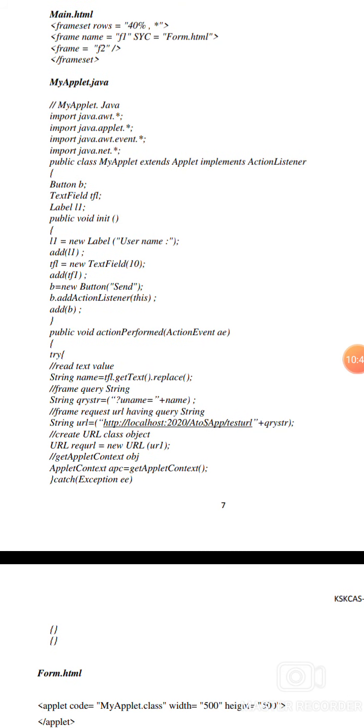MyApplet.java: import the packages, then define the button b, and the text field tf1, where tf means text field.